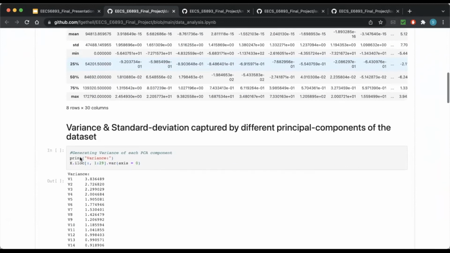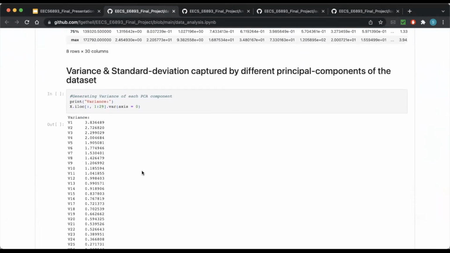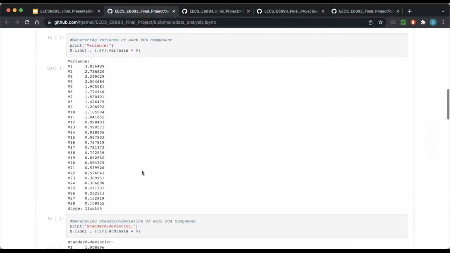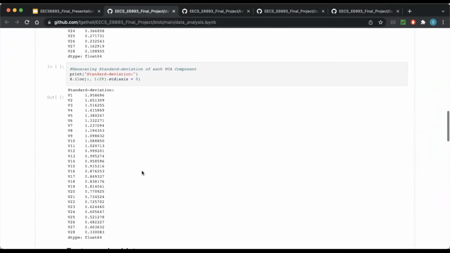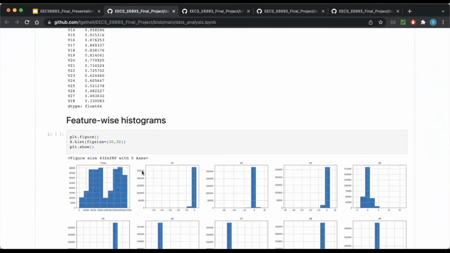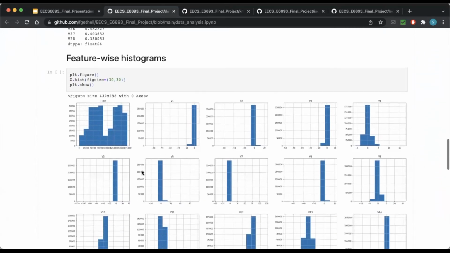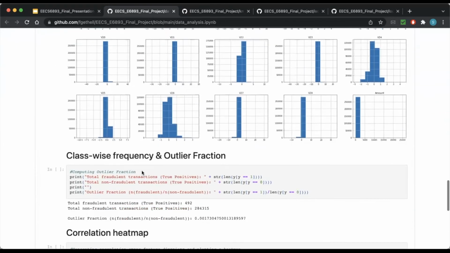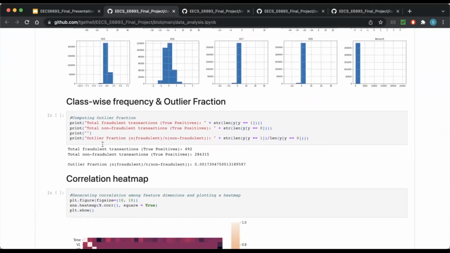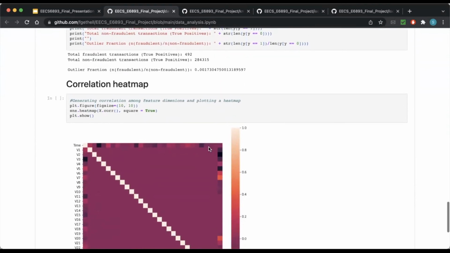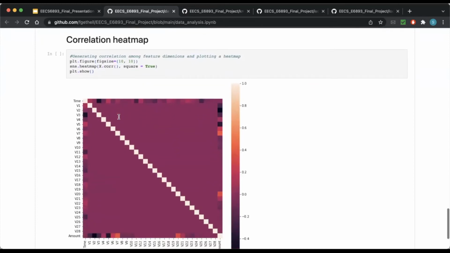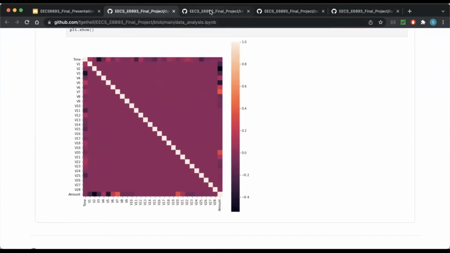for our dataset. Then we also generate variance and standard deviation for each of the PCA components within the credit card fraud detection dataset. And then we also generate some feature-wise histograms for each of the features of our dataset. Finally, we also calculate the outlier fraction, which is the ratio of the total number of fraudulent transactions to the total number of non-fraudulent transactions. And at the end, we also generate a correlation heat map.